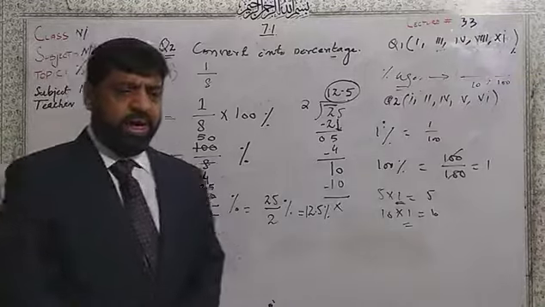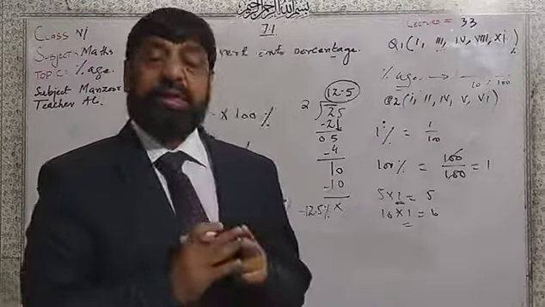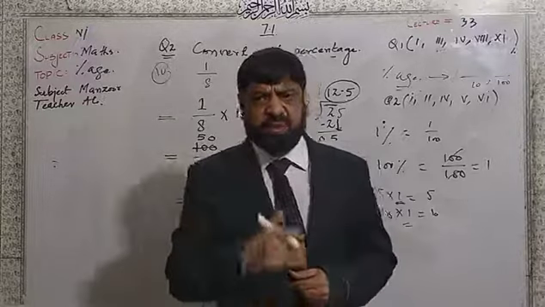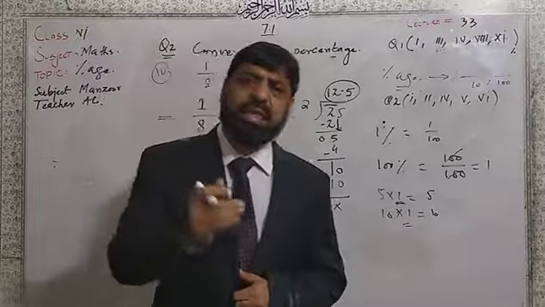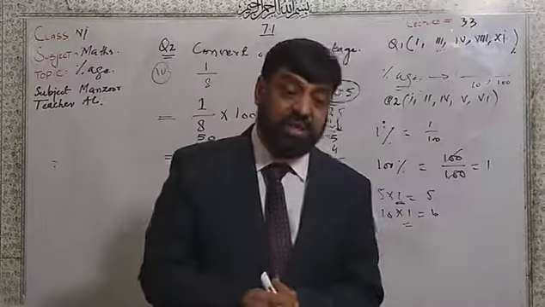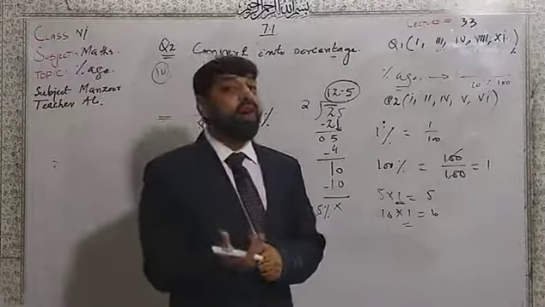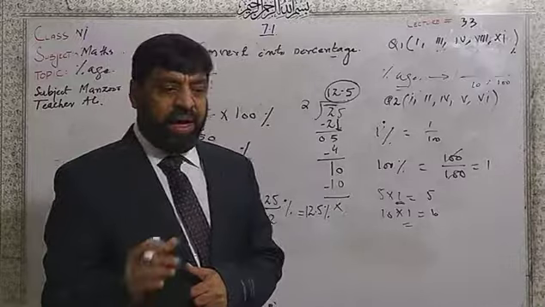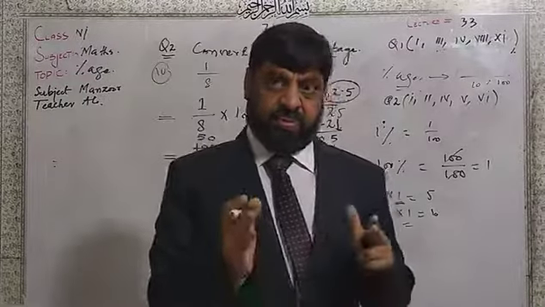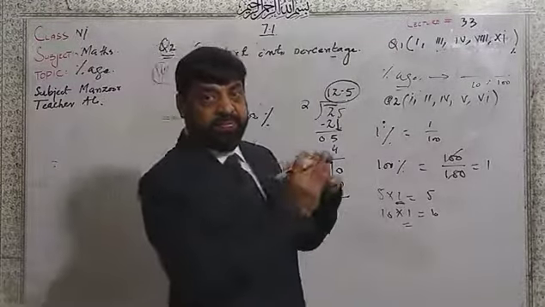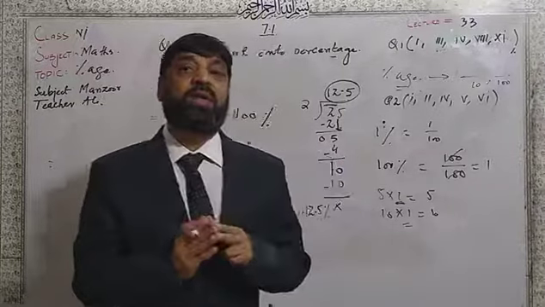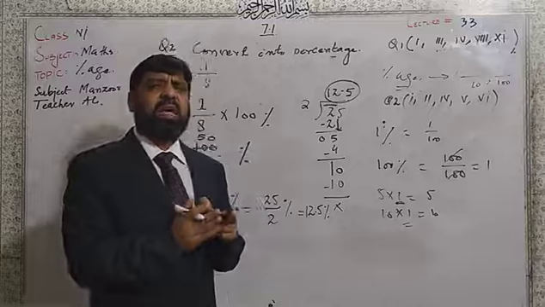Dear students, this is the third pattern. In the first, it was very easy to convert 2 into the 100. In the second, 0.25, it was very easy to convert into the 100. But now in 1 over 8, we did some part of work for converting into the 100%.